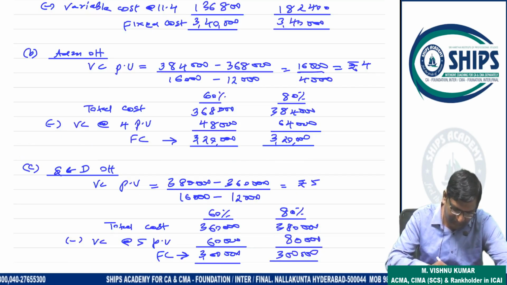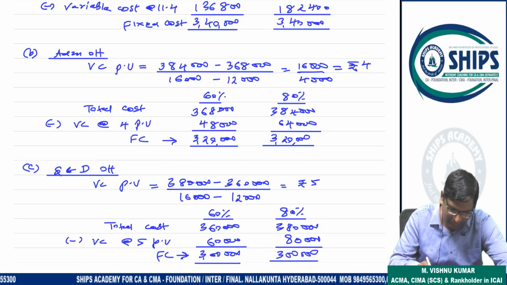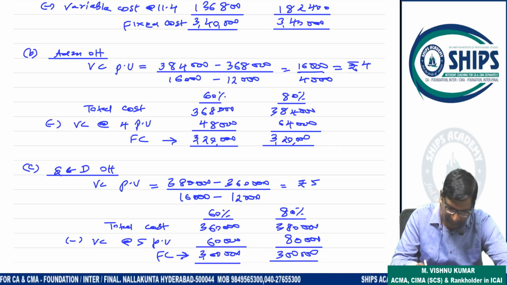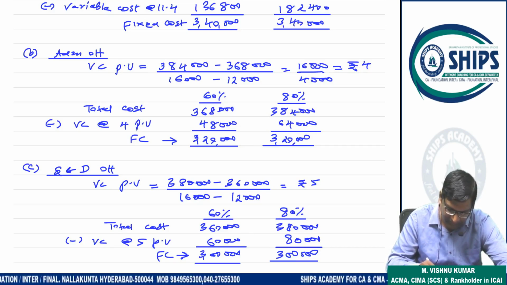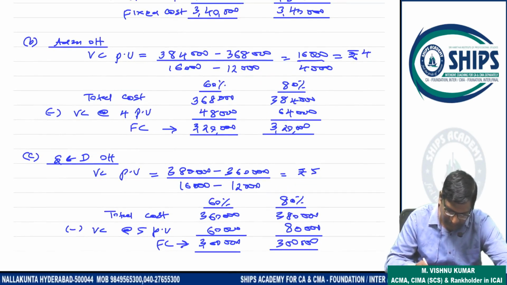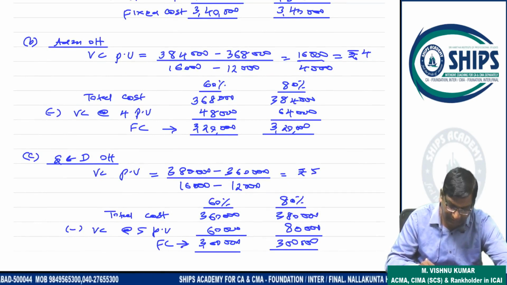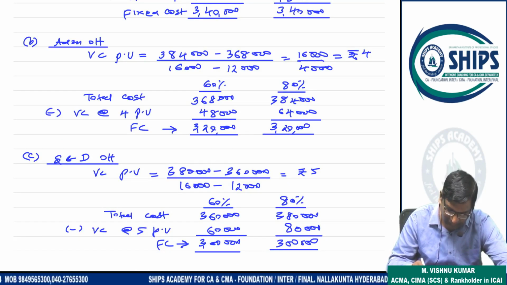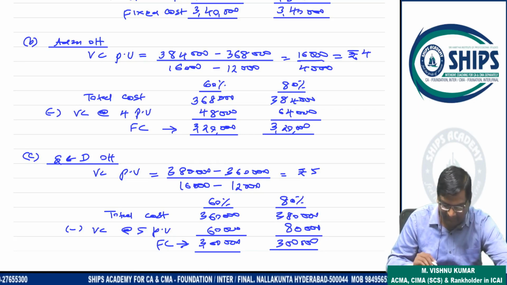Right, sir. Similarly, for administration, production is completed now. At the 60% level the cost is 368, at 80% it is 384, so the variable cost per unit comes to 4, and the fixed cost is 320. Now selling and distribution, also change in cost by change in sale: 60% level 360, 80% level 380, units difference 4,000, so 5 rupees per unit comes. Variable is 5 per unit, fixed is 3 lakhs. That's it.